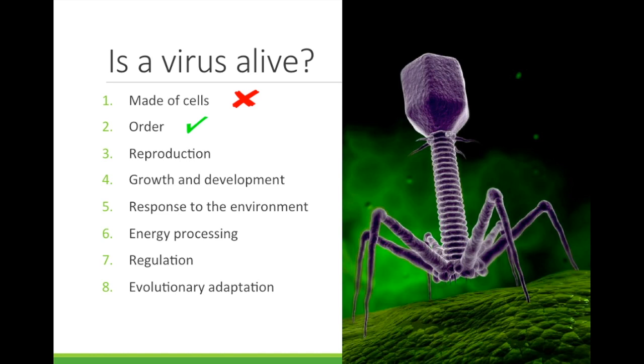Reproduction. Viruses have DNA that is used to make more virus parts, but they need a host to do the actual work for them. So they cannot produce offspring of their own kind without the help of another species. So they cannot reproduce on their own. Growth and development. Once a virus is made by a host, it does not change. It stays the same until it finds another host to make more viruses. So it does not grow and develop.